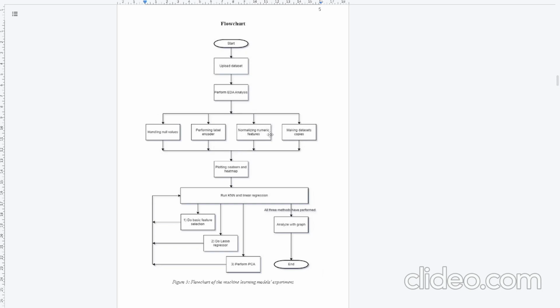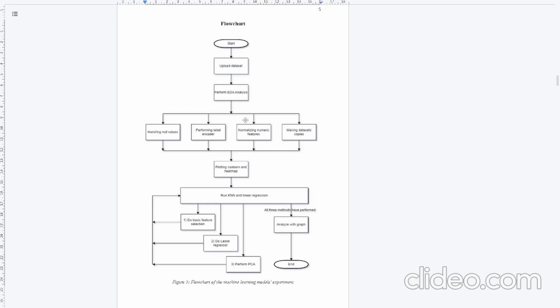Normalizing numeric features means we scale the numerical features to prevent bias in the model training. And making dataset copies, we create copies of the dataset to facilitate the different analyses and prevent overwriting data during pre-processing.